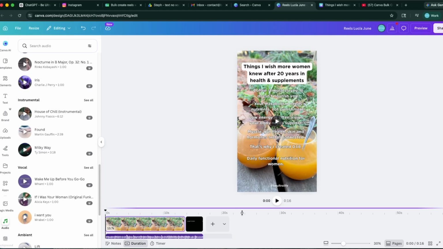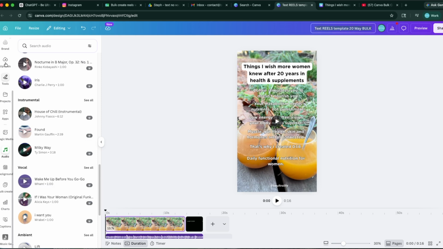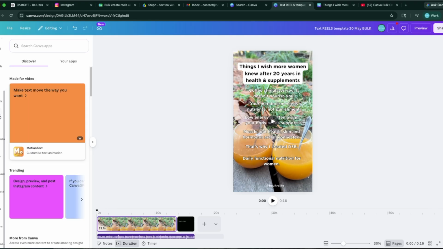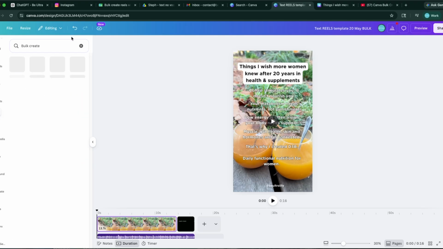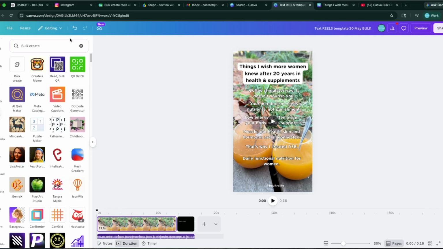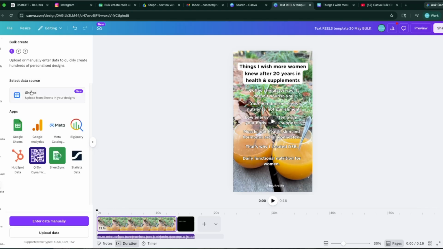So here's the template. I will write text reels template, 20th of May, bulk. So if I'm here, apps, enter data manually.